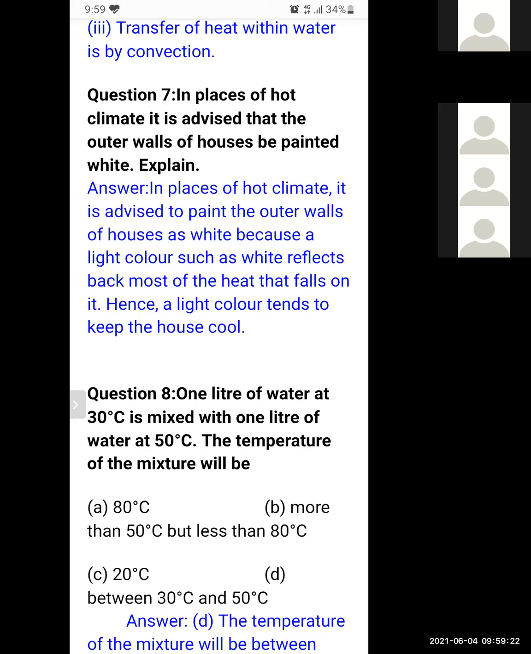Hence, a light color tends to keep the house cool. That is the main reason. If we paint with a dark color, it will absorb more heat, and the inside structure of our house will be warm. But in hot climates, we paint the outer walls of houses white, because white color will reflect most of the heat, and the inside of the house will be cool. So it keeps the house cool.